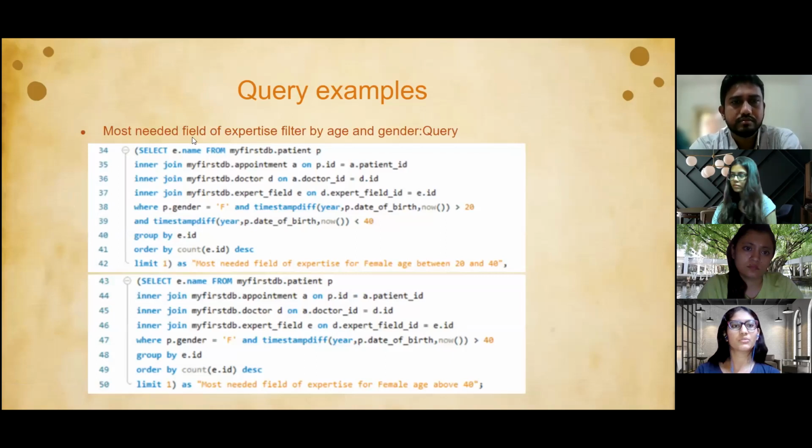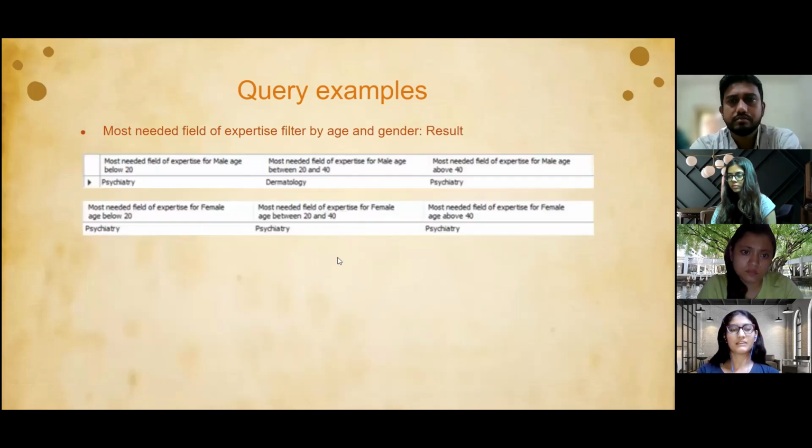And this is nothing but the most needed field of expertise filtered by age and gender. So you can look into this query later on, and the output will be like the most needed field of expertise for male age between 20 is this much. And then we have divided it from 20 to 40, and then above 40, and then age below 20 for female, and the most needed field of expertise for female between 20 to 40, and for female above 40 is nothing but psychiatry.